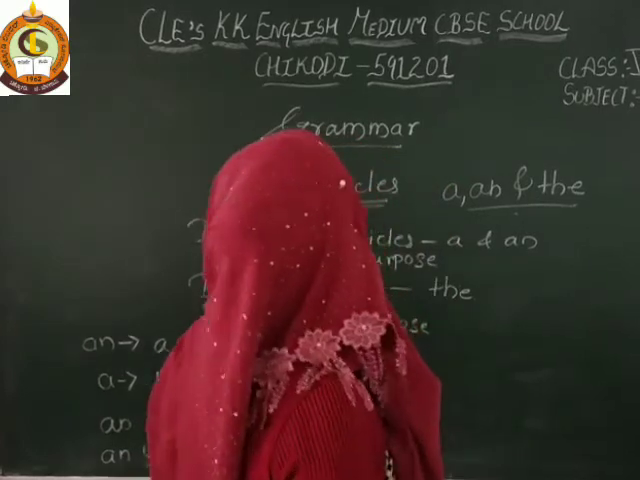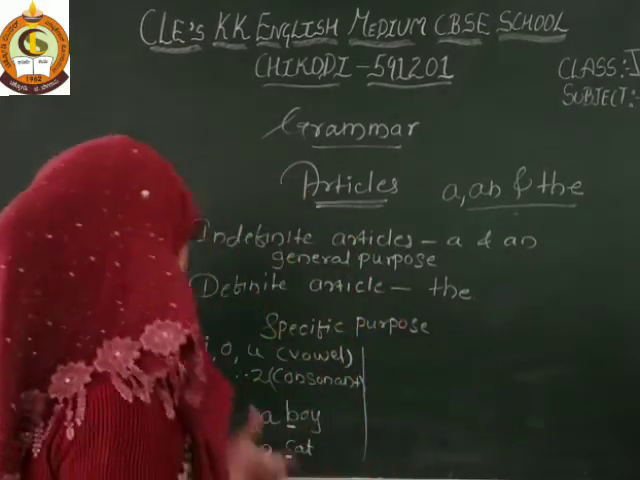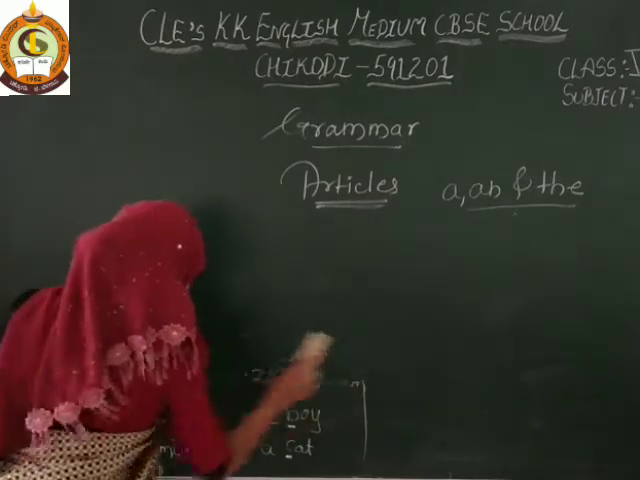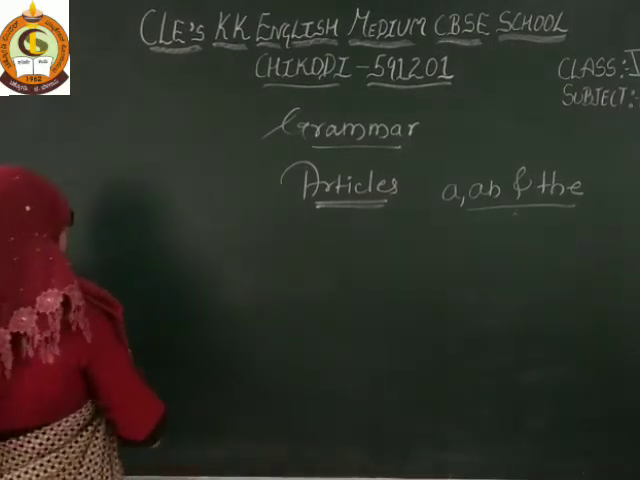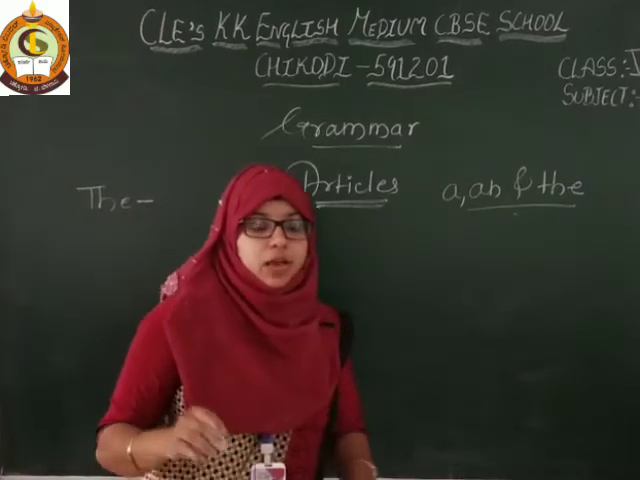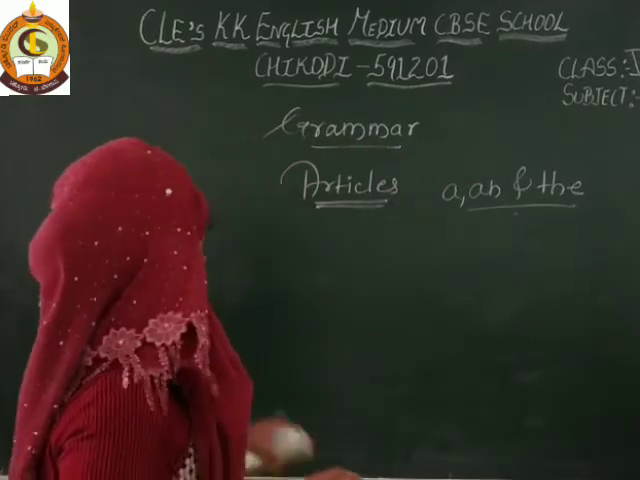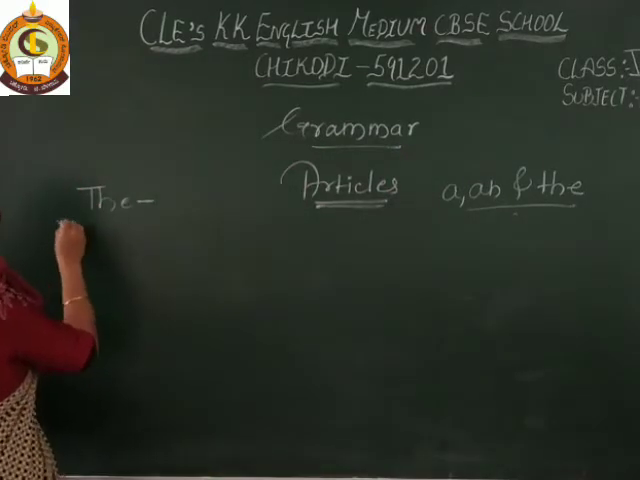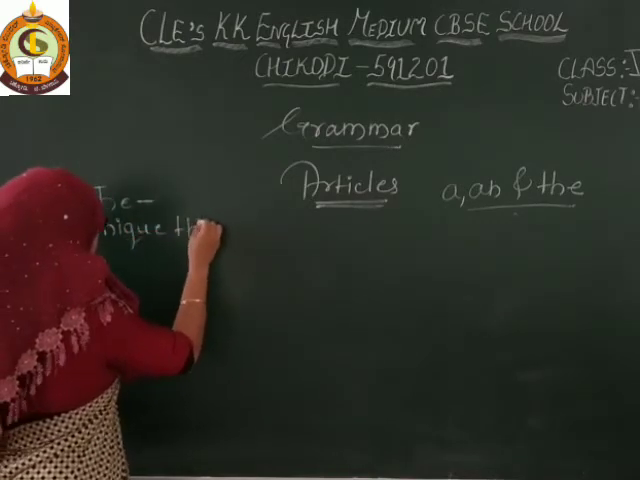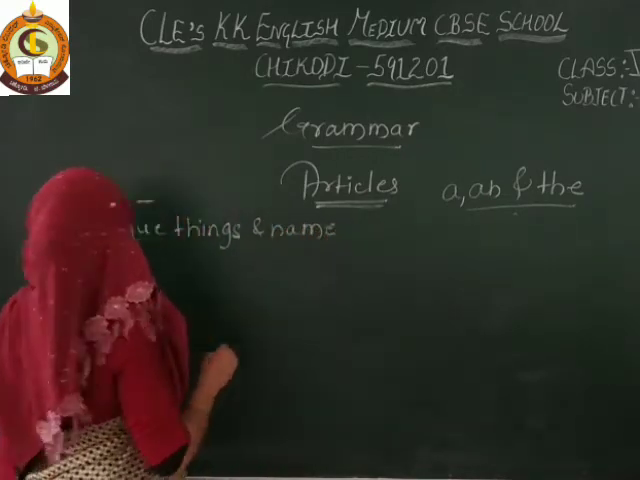Now we come to the definite article the. So we use the for a specific purpose. Here I will write one by one. Where do we use the article? We use it for specific purpose when there are unique things and names. First, unique things and names. Unique things means, example, tell me. Which are these?